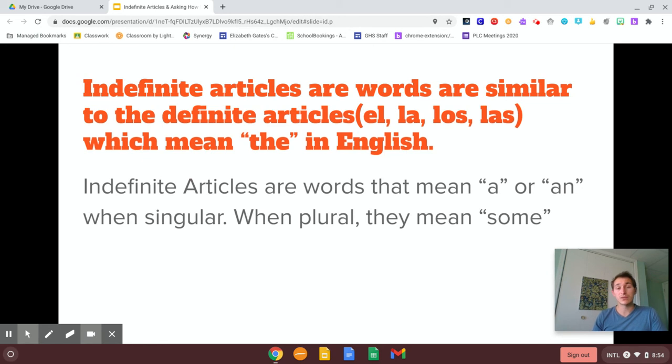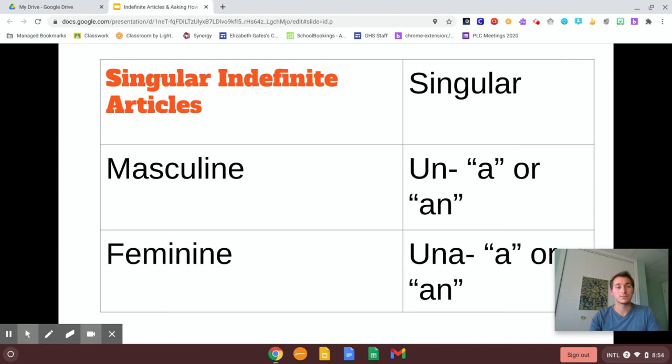So these are similar to the definite articles, but these are the indefinite articles. So you might use this when you want to say, I need a pencil, or I need some notebooks for school.